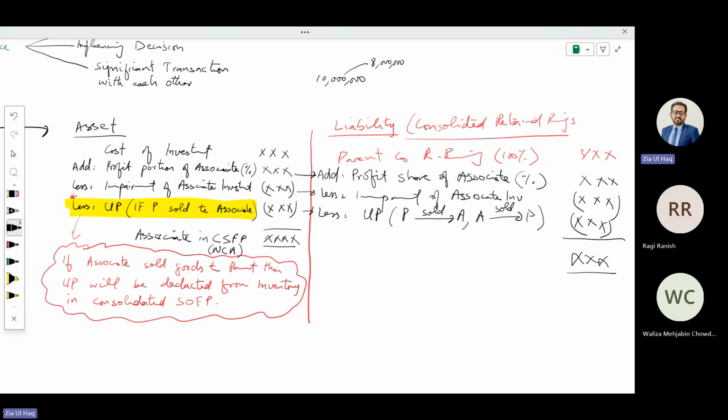But regarding the associate, we need to add the profit part of the associate. If there is any impairment of the associate investment, that we will deduct. And if there is any intergroup transaction between parent and associate, the unrealized profit part will be deducted from retained earnings in either case. But from the asset it will only be deducted when the parent sold goods to the associate. Can you understand this? If you can understand this chapter completely.